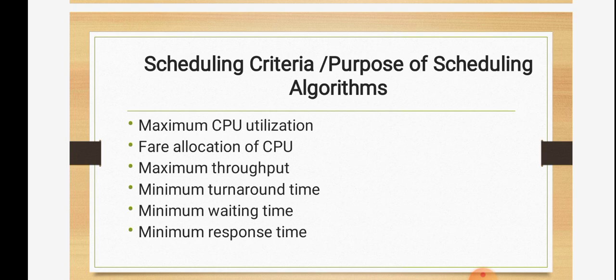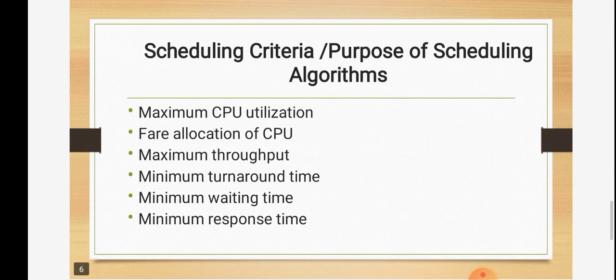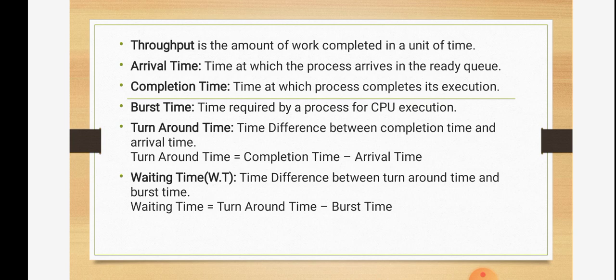Second is fair allocation of CPU, which means we can allocate the particular processes for a particular time. Then there is maximum throughput. Throughput is the amount of work completed in a unit of time.